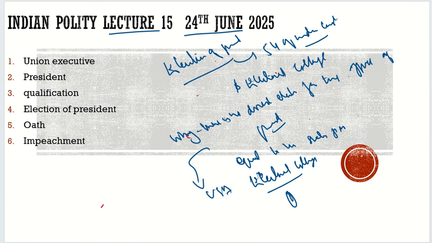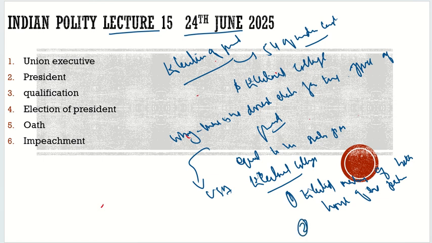So the electoral college, what does it consist of? It consists of the elected members of both houses of the parliament, whether Rajya Sabha or Lok Sabha. The elected members will go for the voting, and they belong to the electoral college.